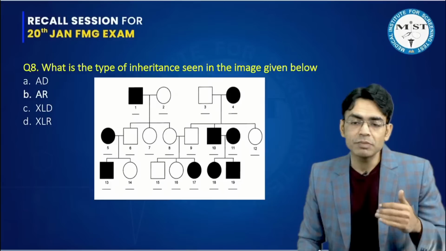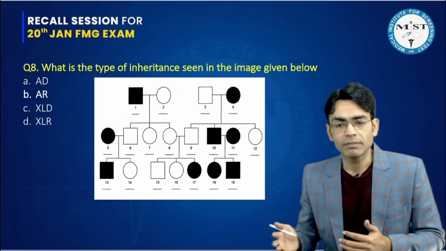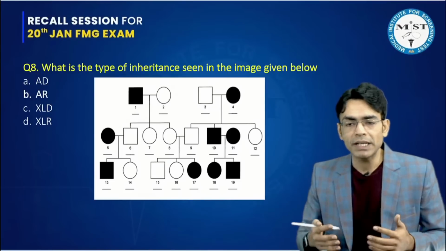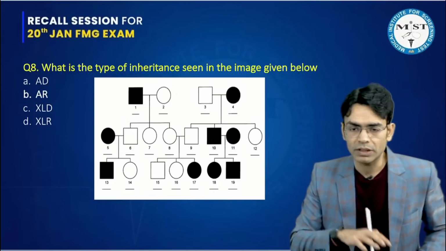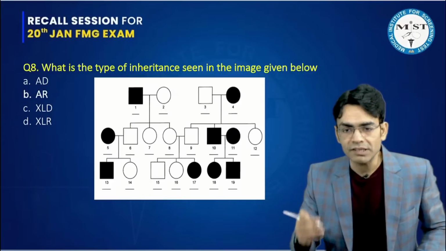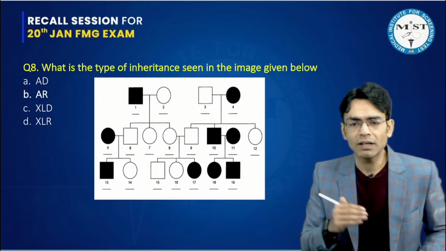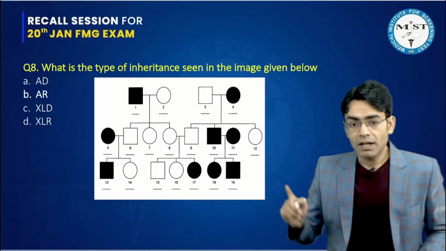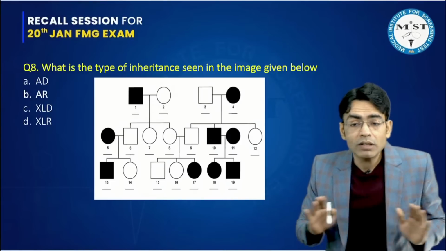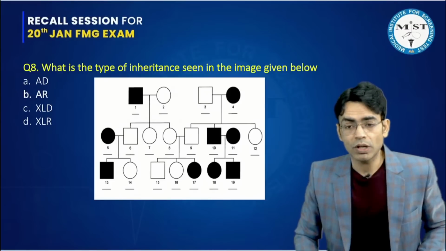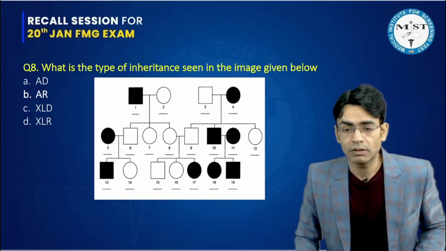Father never transmits the X chromosome to the son. So if father is only giving to daughters, and mother, if it's a dominant pedigree, can give to daughter and son both. If it's a recessive pedigree, then in X-linked, mother would make the daughters carriers and make the son diseased. In this, I cannot comment on whether father is only giving to daughters or not. So if I'm not sure, I'll take it as autosomal, not X-linked.